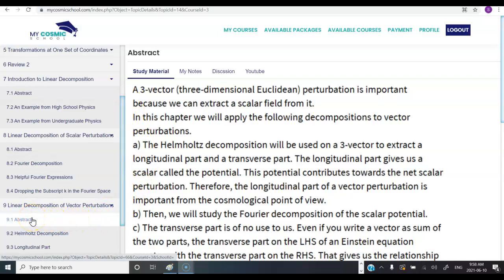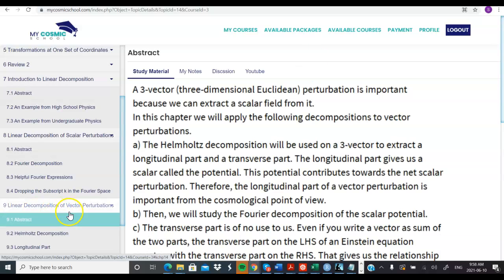Okay, after talking about scalar perturbations, we now talk about linear decomposition of vector perturbations. So, a three vector, that is a three-dimensional Euclidean vector perturbation, is important. Why is it important? If we are interested in the growth of large scale structure, then we want to look at scalar perturbations. But why is the three vector important? Three vector is important because we can extract a scalar field from it.